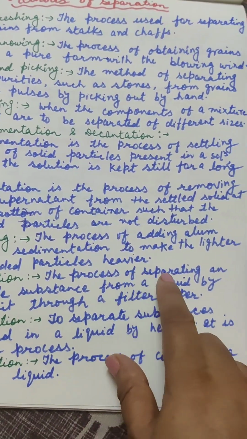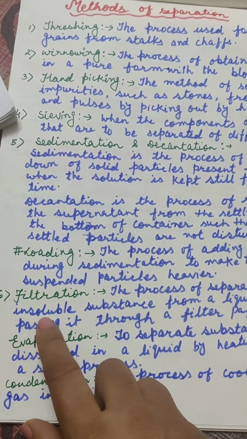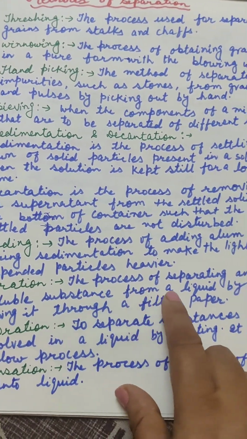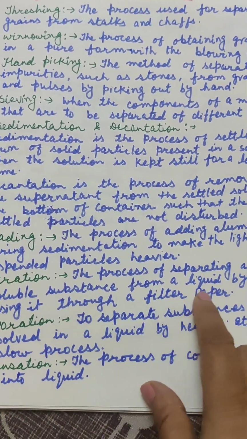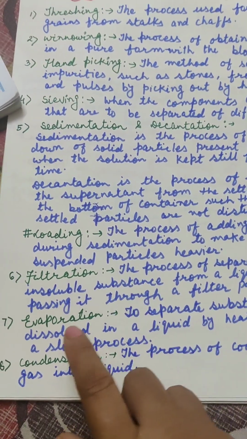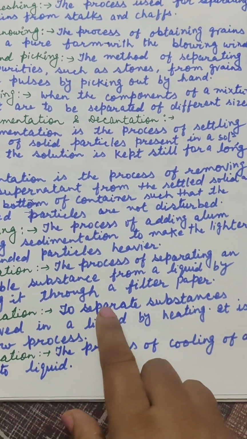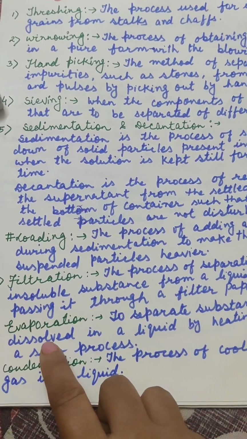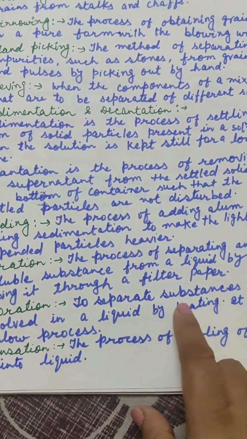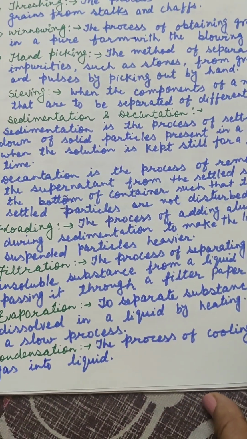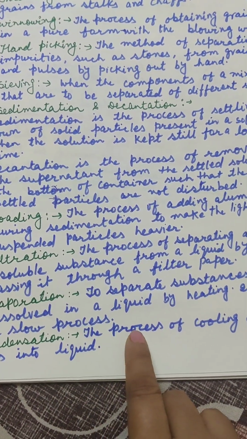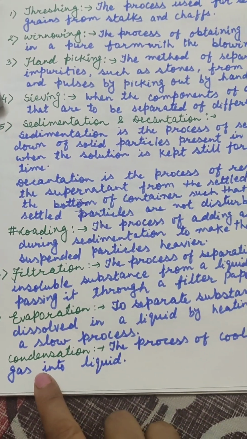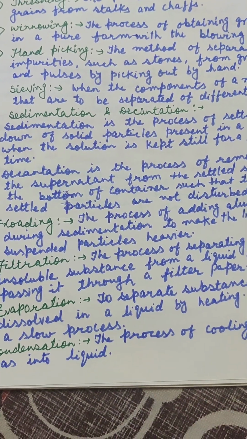Filtration is the process of separating an insoluble substance from a liquid by passing it through filter paper. Evaporation is the process of separating substances dissolved in a liquid by heating, and it is a very slow process. Condensation is the process of cooling gas into liquid.